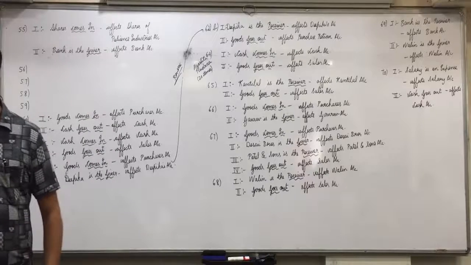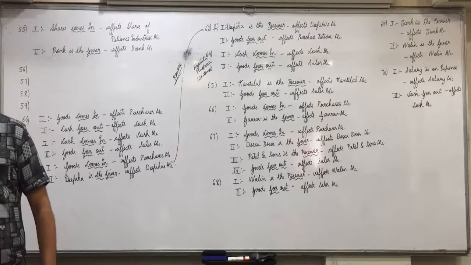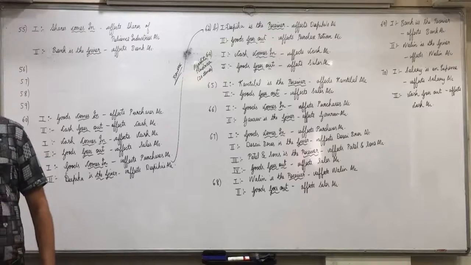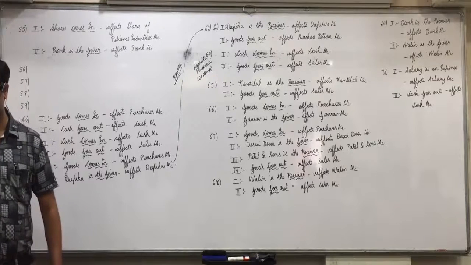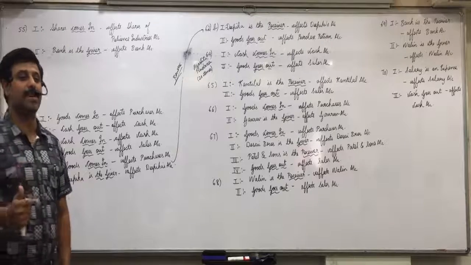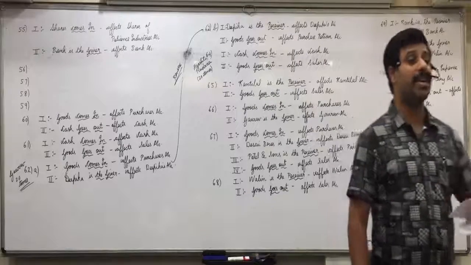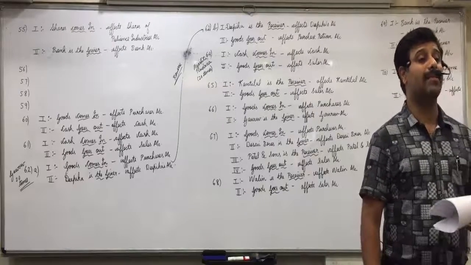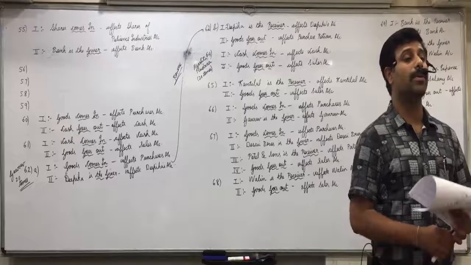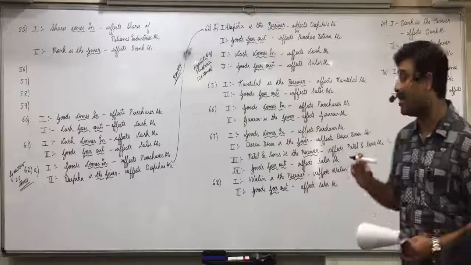Shop rent is an income, affects shop rent account. Bank is the giver, affects bank account. Vidi. Expense. Correct. Shop rent is an expense, affects shop rent account, and we have given by check. So bank is the giver, affects bank account. Did you understand this, everyone? We have given a check means the bank will give the money from our account.